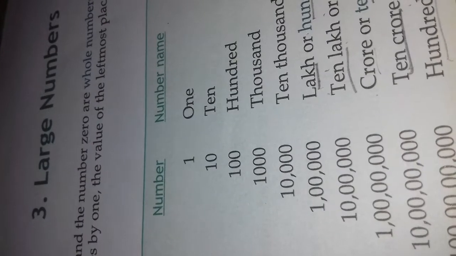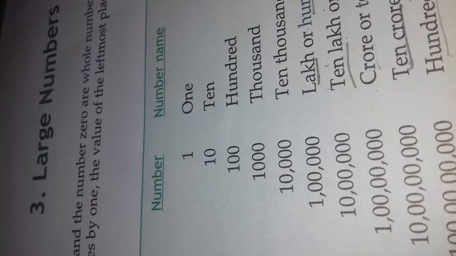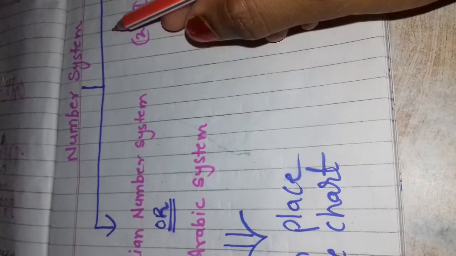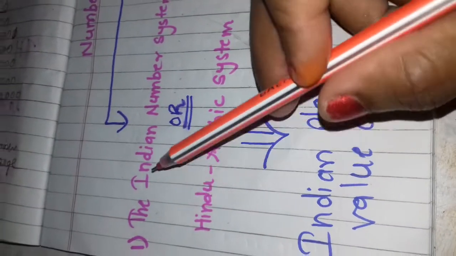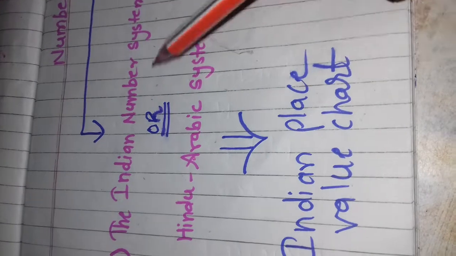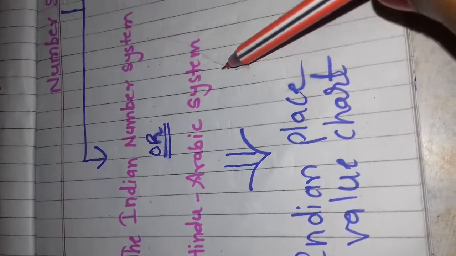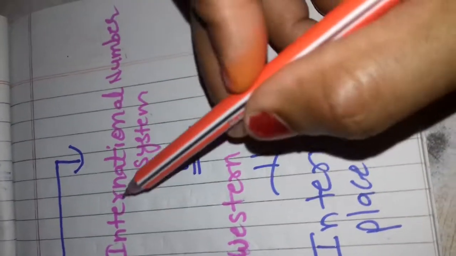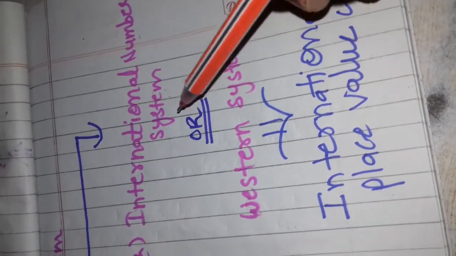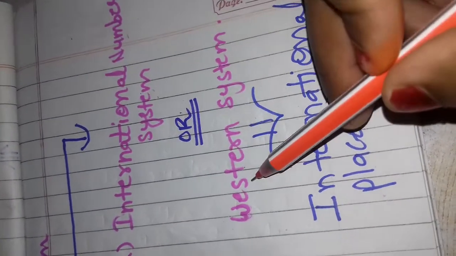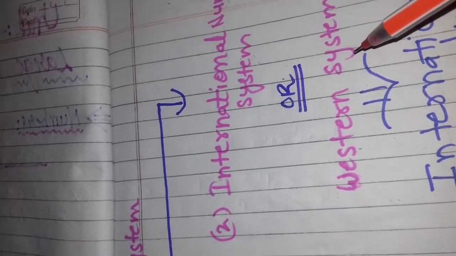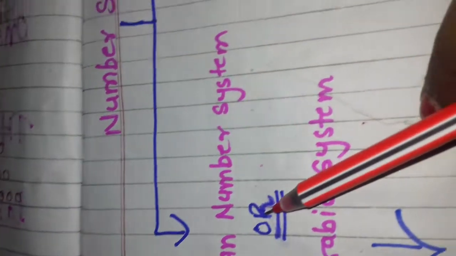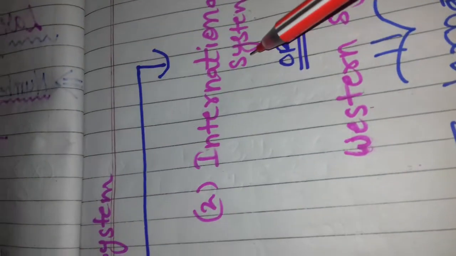Basically, there are two main systems of numbers. The first is the Indian number system, or we can say the Hindu Arabic system, and the second is the international number system, or we can say the Western system. So there are basically two types of number systems, the Indian number system and the international system.